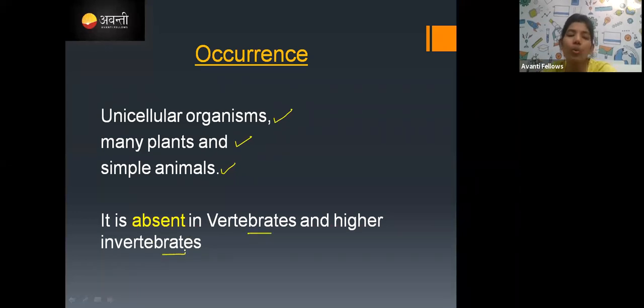Some lower invertebrate animals will undergo asexual reproduction. Higher invertebrates and vertebrates reproduce sexually. Apart from them, all unicellular organisms and many plants and simple animals reproduce asexually.